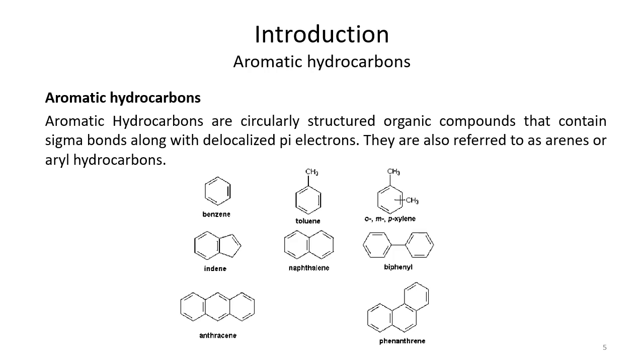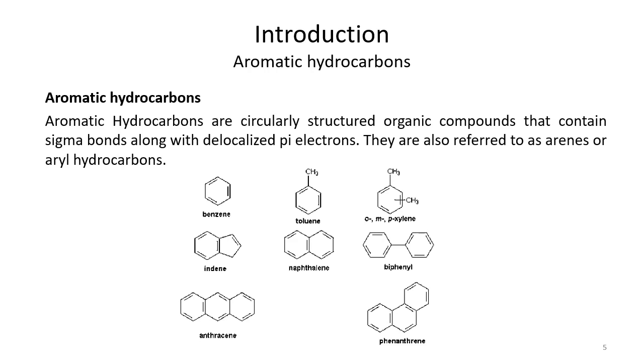In the case of benzene, we have a six-membered carbon skeleton, a circular or cyclic structure, with three alternating single and double bonds. Because of the delocalization, we often put a circle inside instead of these three alternating single and double bonds. But aromatic compounds are not limited to benzene. They can have substituents on the benzene structure. If there is a methyl group present, we call it toluene, and if there are two methyl groups present, it is xylene. According to the positioning of these two methyl groups relative to each other, we call these ortho, meta or para-xylenes.